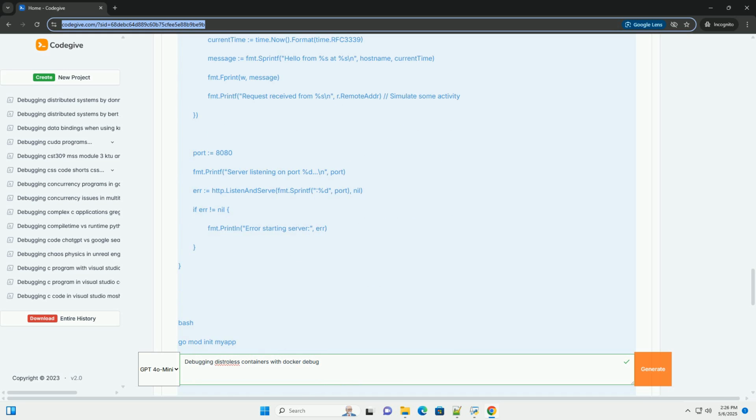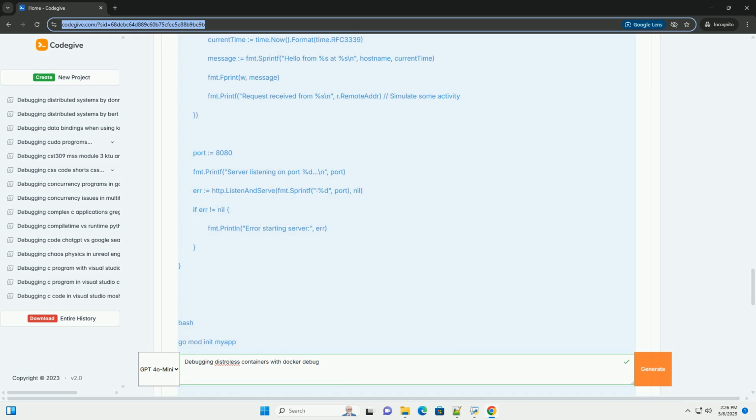7. Advanced scenarios, debugging multiple containers, remote debugging. Debugging multiple containers: if your application involves multiple containers, you can use Docker Compose to orchestrate them and then debug each container individually using Docker Debug.